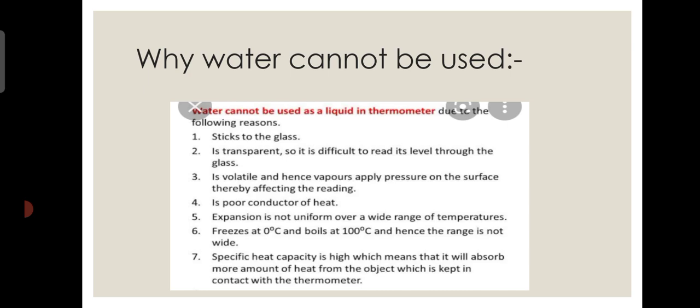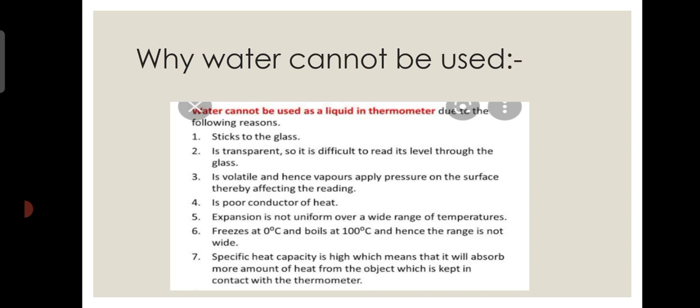Next, why water cannot be used? It sticks to the glass. It is transparent, so it is difficult to read its level through the glass. It is a poor conductor of heat. Expansion is not uniform over the range of temperature. Freezes at 0 degrees Celsius, boils at 100 degrees Celsius. Hence, the range is not wide.